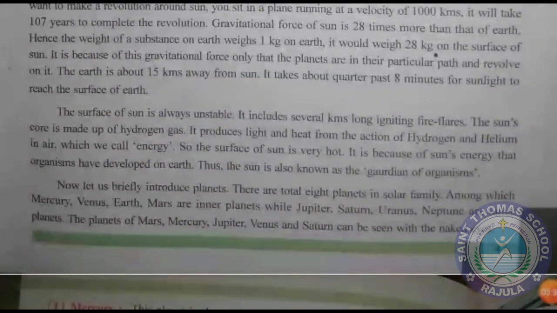The surface of the sun is always unstable. It includes fire flares several kilometers long. The sun's core is made up of hydrogen gas. It produces light and heat from the reaction of hydrogen and helium, which we call energy. The surface of the sun is very hot. It is because of the sun's energy that organisms have developed on the earth, so the sun is known as the guardian of organisms.